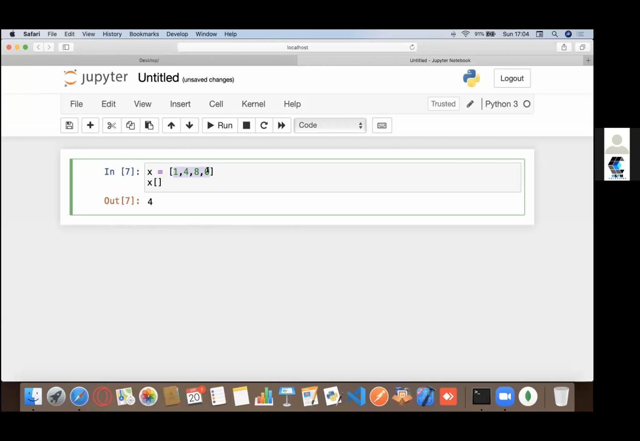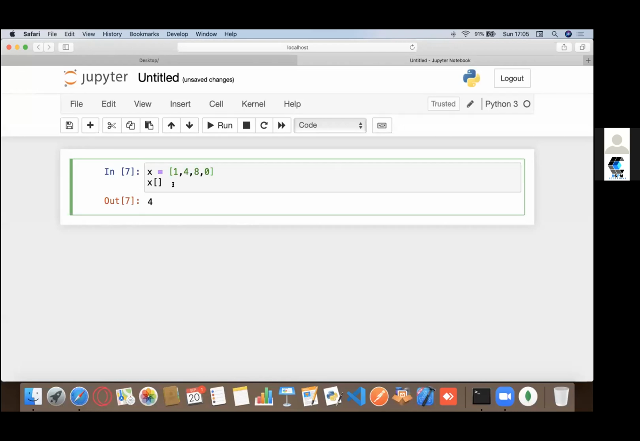I guess it's 4, right? Because there are 4 elements, you can easily figure out what the indexes would be. If the length is 4, then the indexes would go from 0 to 3. If the length had been 5, the indexes would have gone from 0 to 4. So basically the indexes go from 0 to length minus 1. I hope that's clear, right?